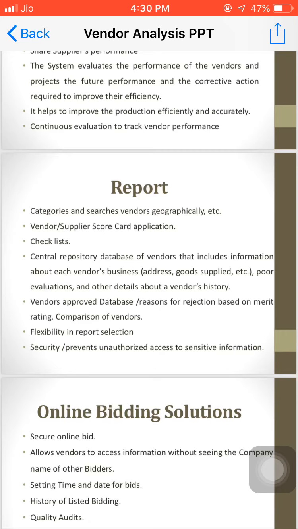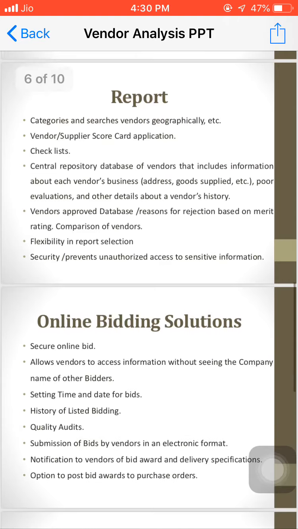Then security prevents unauthorized access to the sensitive information. So that is important, that mostly in the government, each and every piece of information is secure, and they have to maintain these things. We should not allow any unauthorized access to the sensitive information.